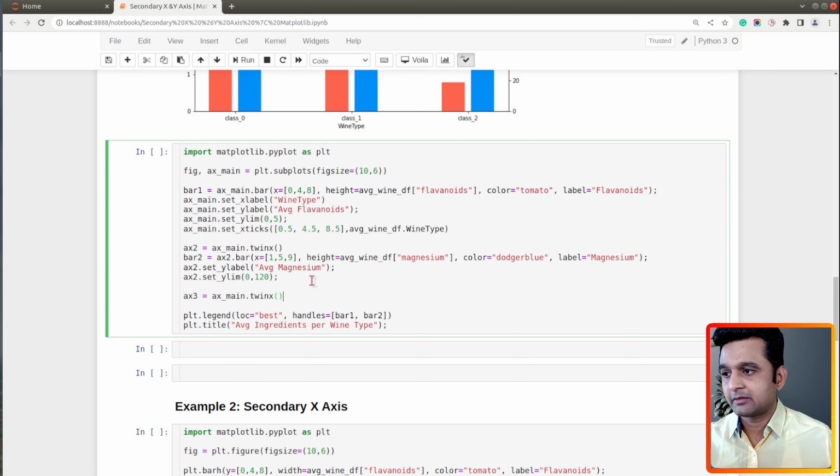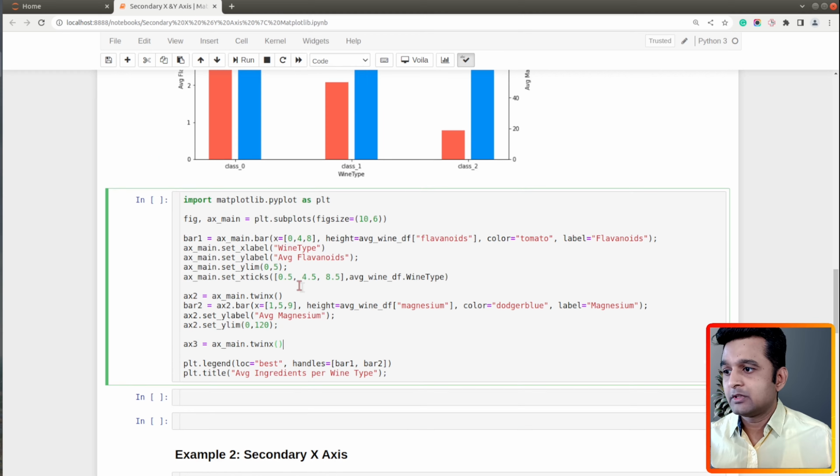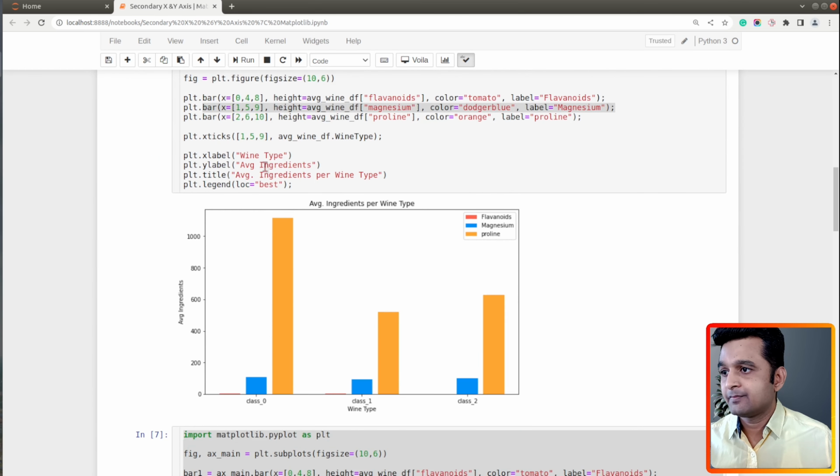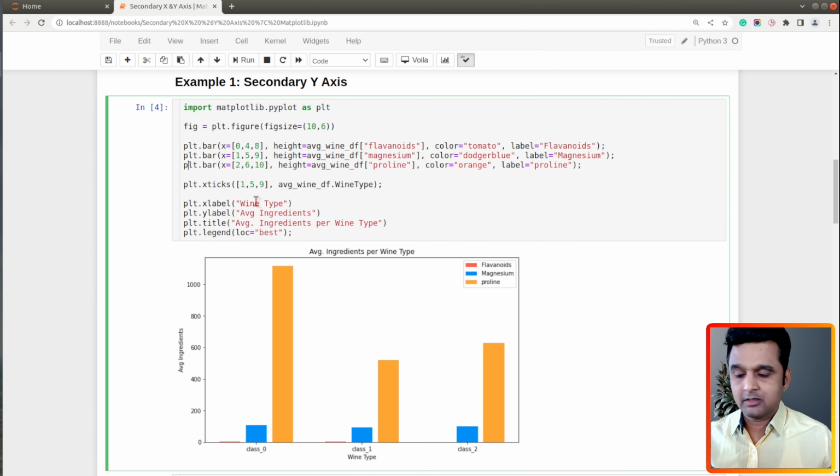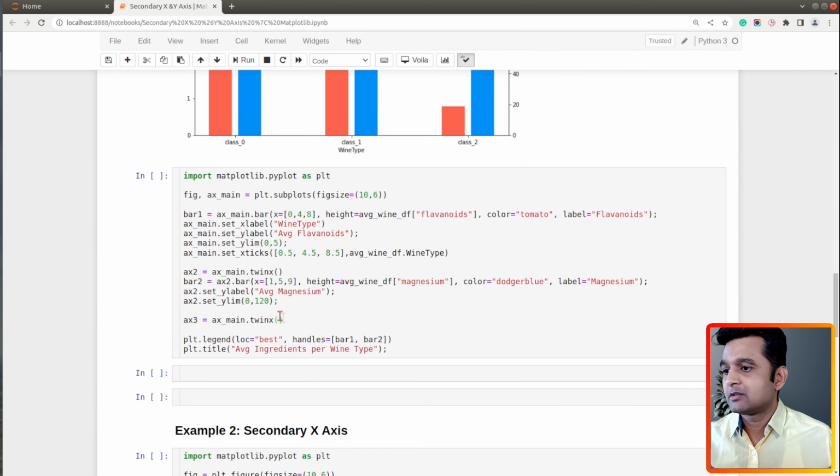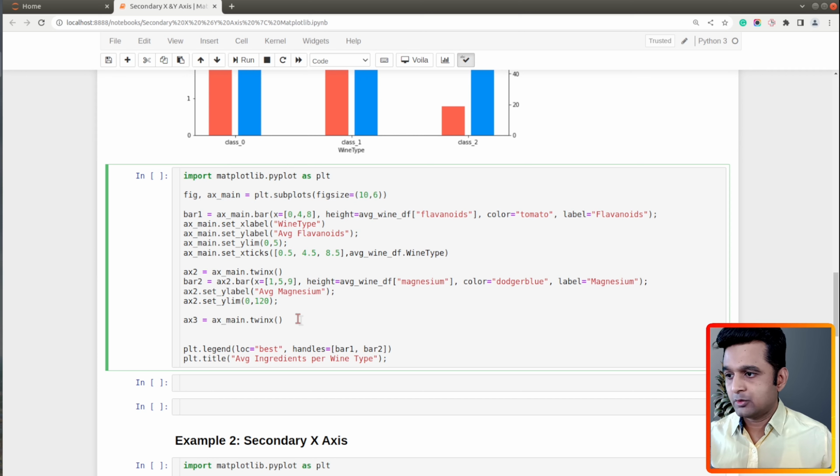So now on this third axis, I will be plotting proline, our last bars. So let me go ahead and do that. Let's call it bar 3.